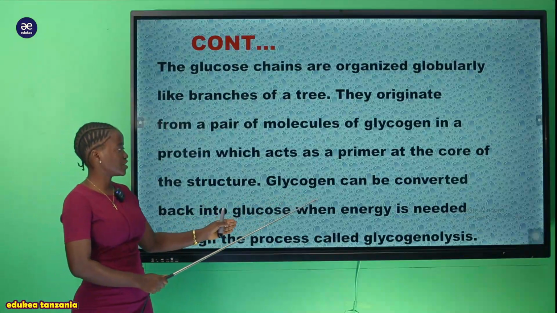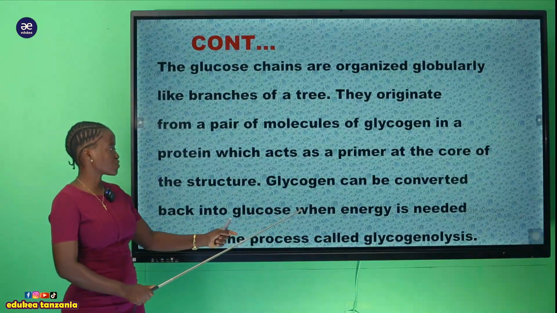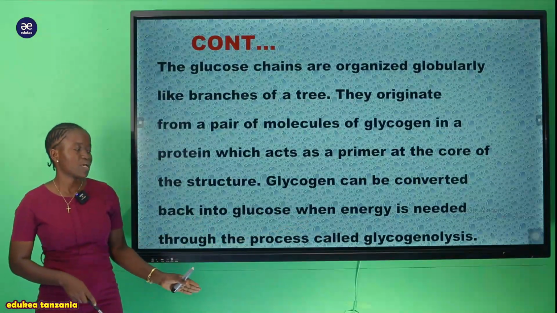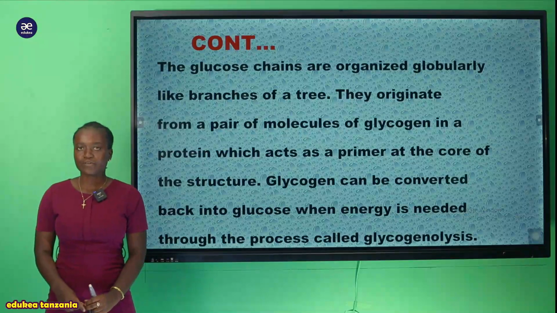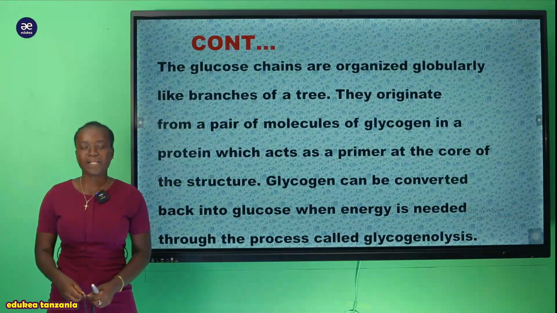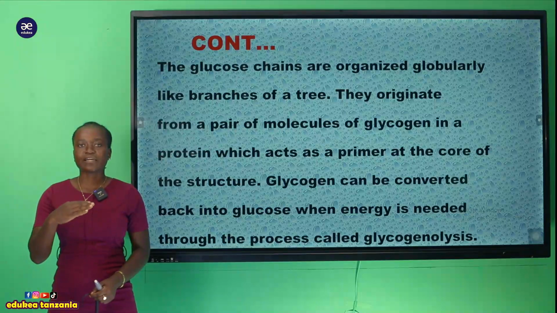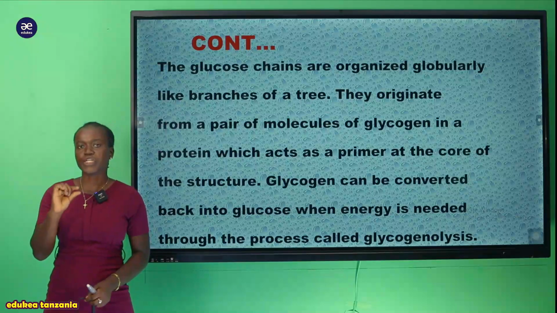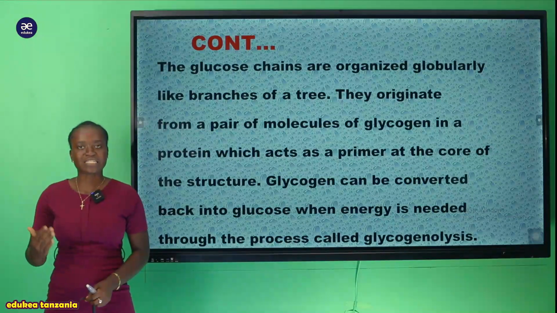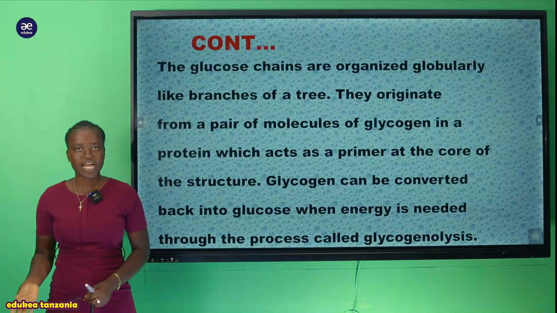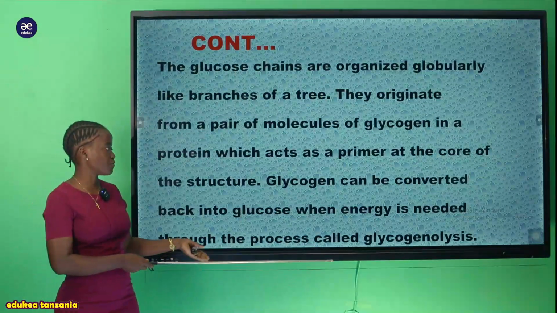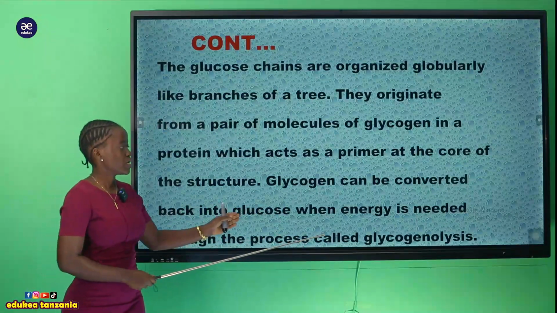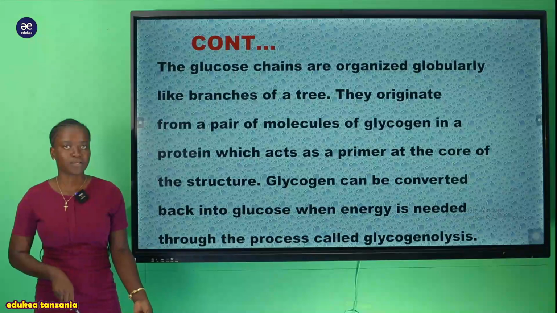And now you can see the glycogen can be converted back into its glucose when energy is needed through the process known as glycogenesis. So tunasema kwamba hii pia glycogen inaweza ikabe hydrolyzed pale ambapo inahitajika ndani ya mwili. So the glycogen will be broken up to its monomers or its initial molecule, which is the glucose, so that it can be used for the body activities. So that process of metabolizing, or we can say converting the glycogen to glucose, is called glycogenolysis.